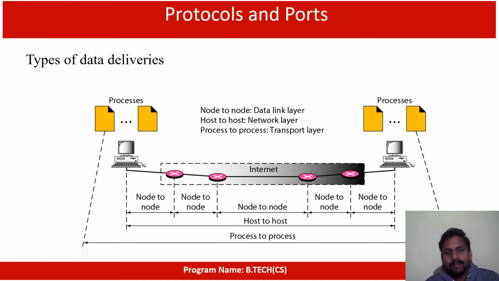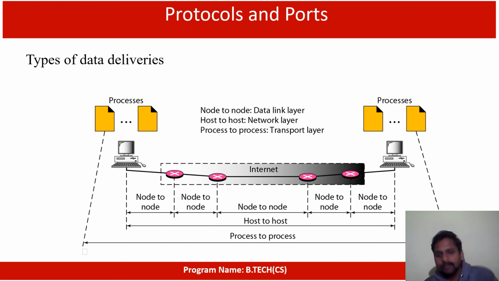From my system to another server system, we have intermediate agents like packet delivery devices. Okay, we can simply say network devices. That network device may be a router or something else. The router will fetch my data and forward it to another router which is attached to that server.